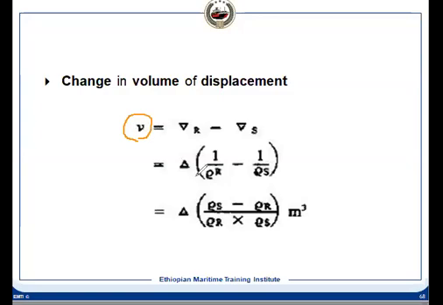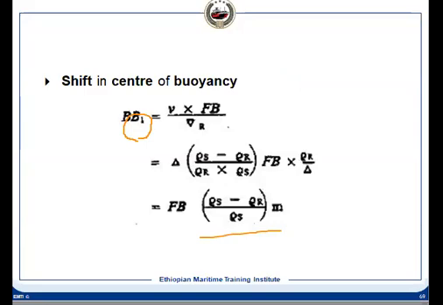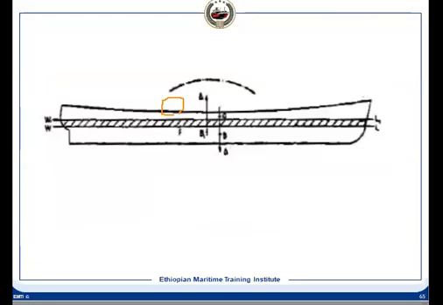This is the V, and we have derived this already, so we know how much the volume is. Why are we interested in V? Because it is related to buoyancy. It means the additional upthrust we have got for this V. And we multiply it by FB, why? Because of this. So this is F, on this line. Now this is FB.